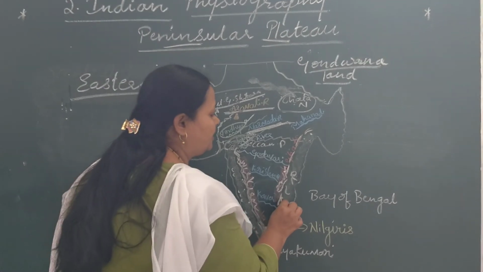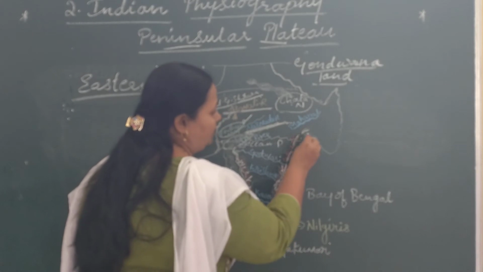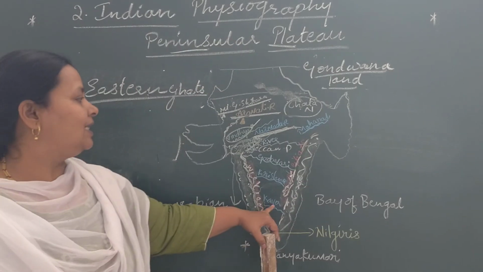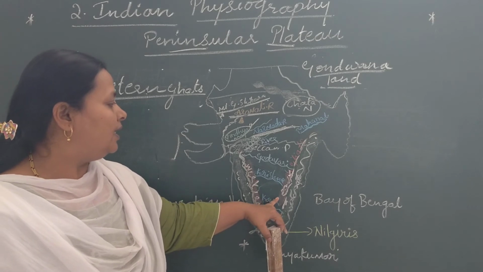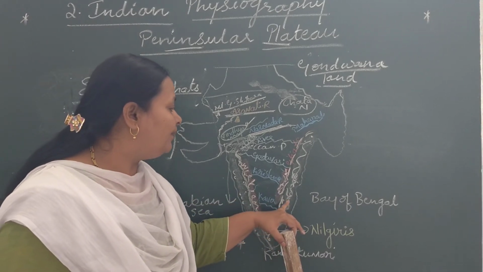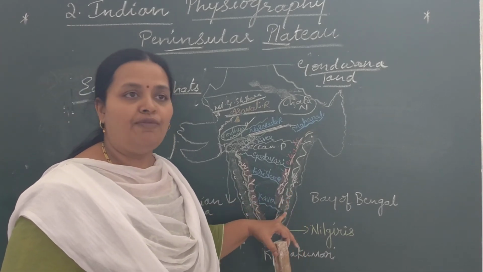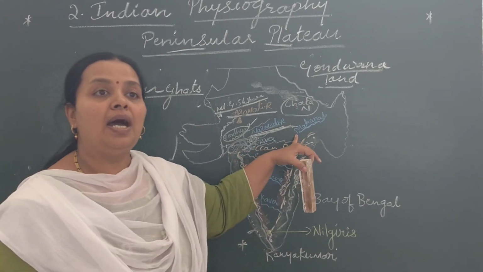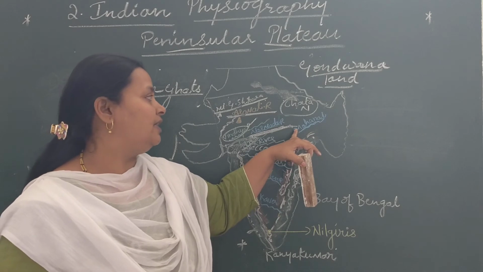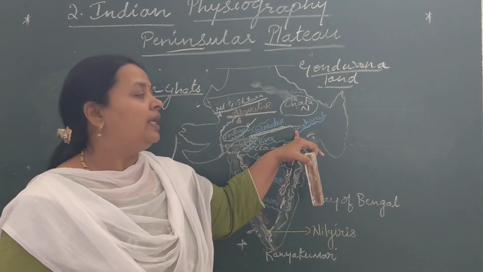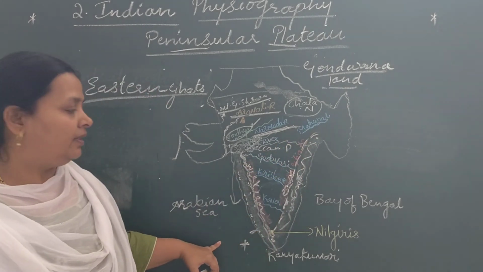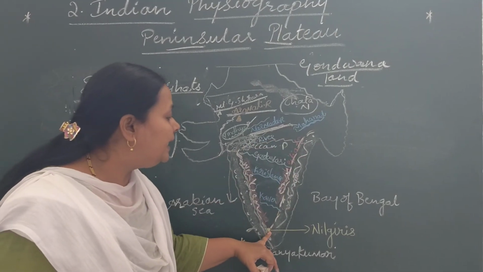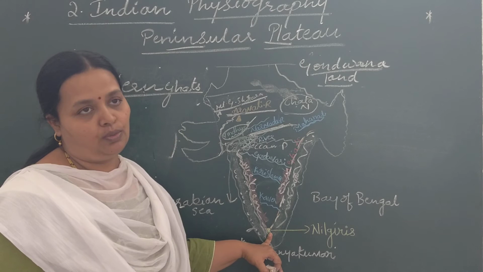Okay, this is the Eastern coastal region. So the Eastern Ghats run parallel to the east coast of India. They extend from the Mahanadi Valley in the north till the Nilgiris in the south.